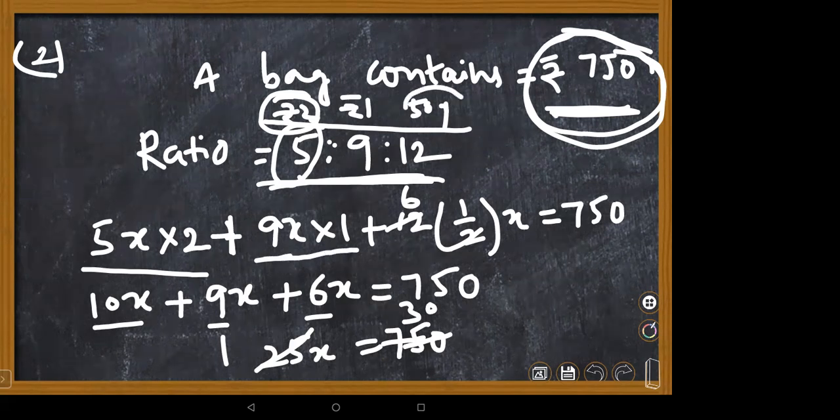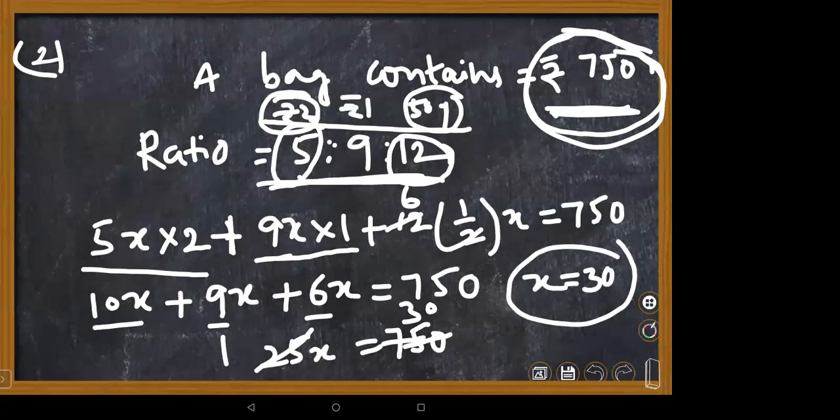The same way for 50 paise coins, the ratio is given as 12. So 12x into 1 by 2 is nothing but 6x. Total together 25x equal to 750, so x equals 30, children. Once you get the x value as 30, you need to find each individual coin count.